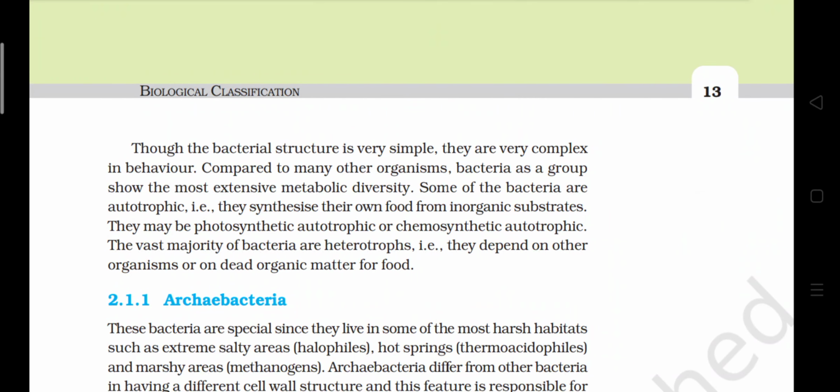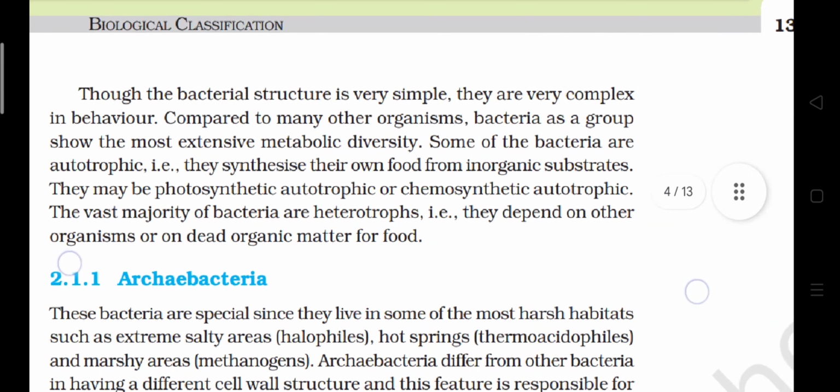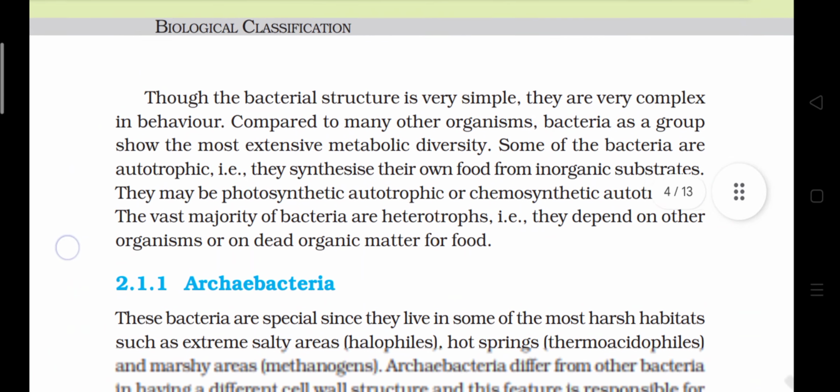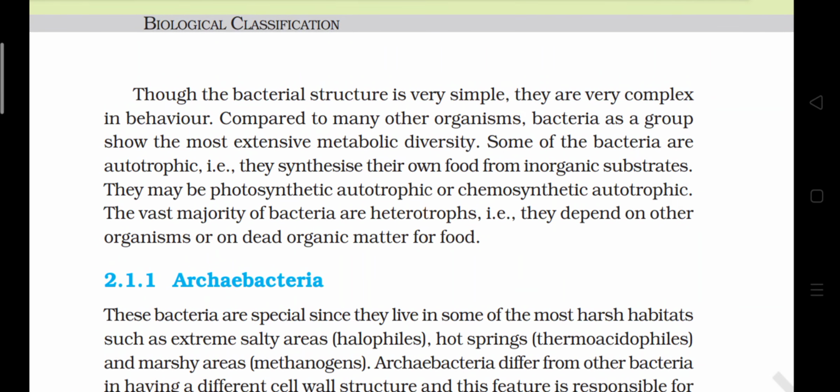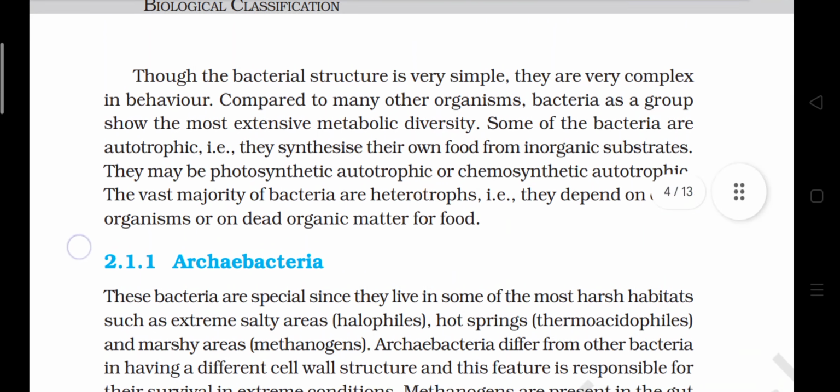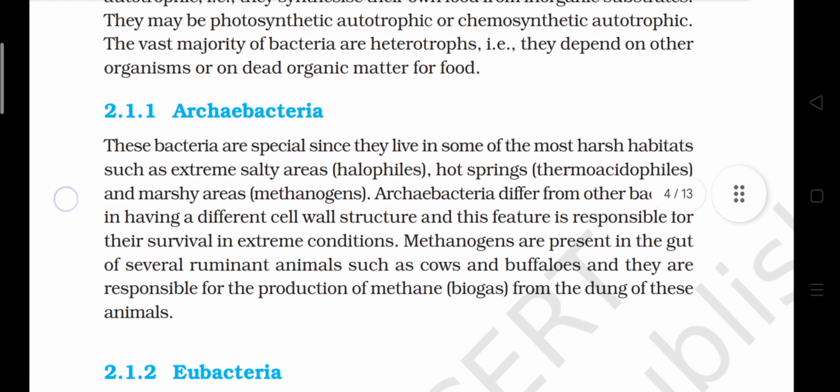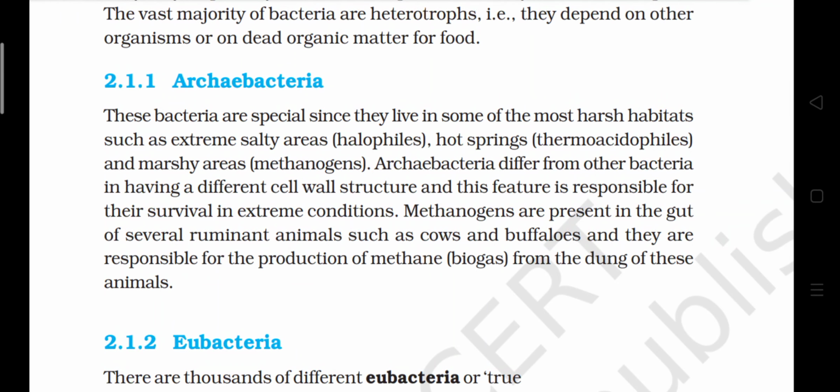Though the bacterial structure is very simple, they are very complex in behavior compared to many other organisms. Bacteria as a group show the most extensive metabolic diversity. Some of the bacteria are autotrophic, that is, they synthesize their own food from inorganic substrates. They may be photosynthetic autotrophic or chemosynthetic autotrophic. The vast majority of bacteria are heterotrophic, that is, they depend on other organisms or on dead organic matter for food.